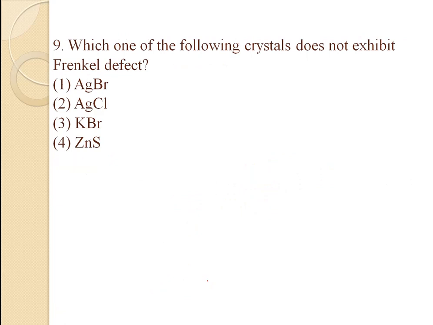Which of the following crystals does not exhibit Frenkel defect? Options are silver bromide, silver chloride, potassium bromide and zinc sulfide. Frenkel defect, or dislocation defect, is a type of defect in crystalline solids. It occurs when a smaller cation is dislocated from its normal site to an interstitial site without any change in chemical properties. KBr, potassium bromide, is an alkali halide. In this type of compound, the size of the cation and anion are nearly the same, so it does not show Frenkel defect. KBr doesn't show Frenkel defect. The right answer is